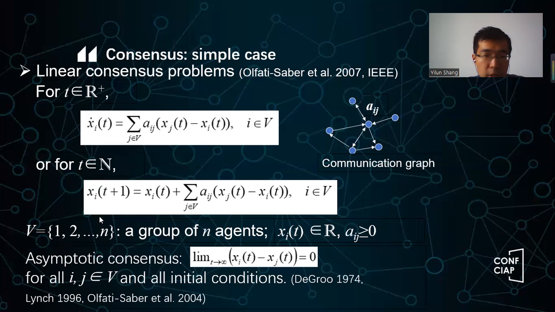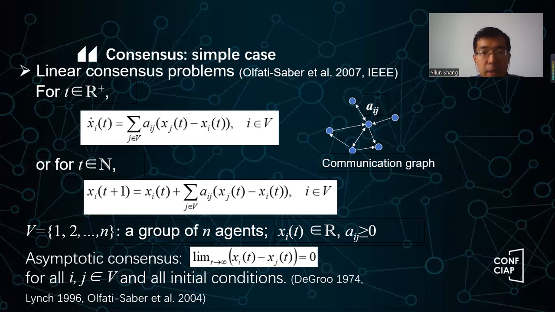So as I mentioned, here this is basically a set of nodes, or we call it a set of agents, n agents, okay? So a_ij is a weight, usually a non-negative weight. For asymptotic consensus, we mean the difference between any two agents, x_i minus x_j, should converge to 0 for any i, j belonging to V, the set of the nodes, and this should hold for any initial conditions.